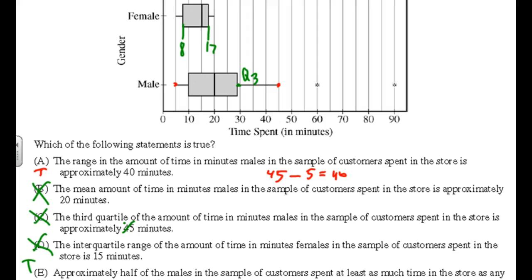Now, I don't know if some of you are really observant, but if you were, you may have noticed that this is not the max for the males. In fact, there's a star right out here, and a star right out there. This is actually the max for the guys. So when I wrote 45, that actually wasn't the max. That was just a non-outlier. The max is the largest value. These are unconnected, so these are both outliers. And so this would have been 90 minus 5, which is not 40. So this one's not true.